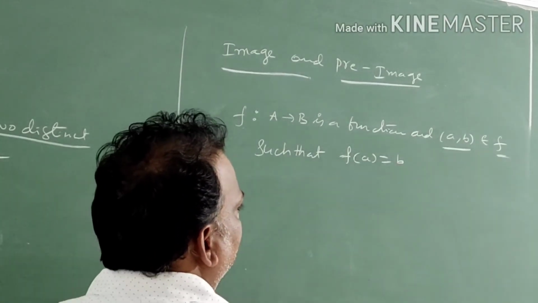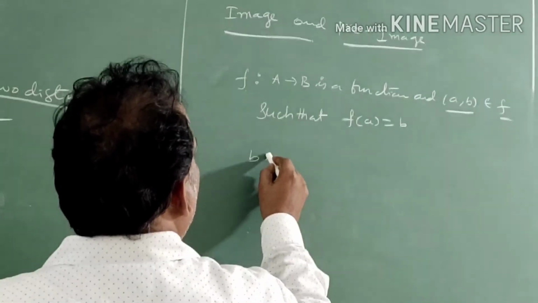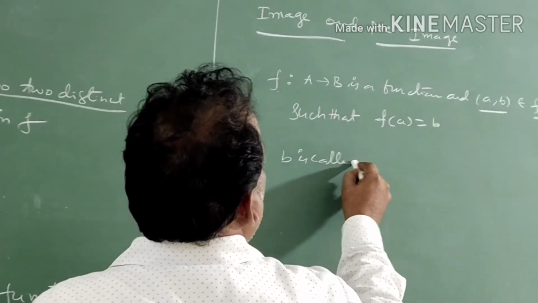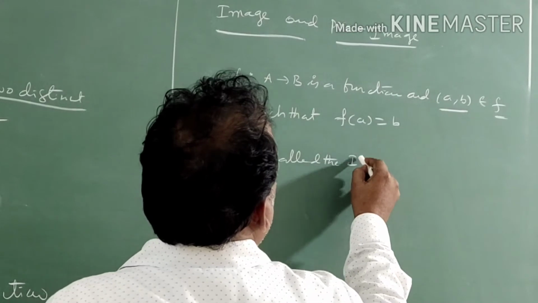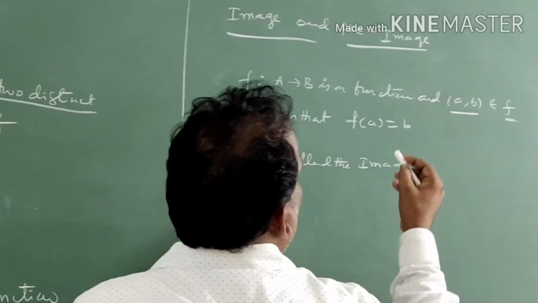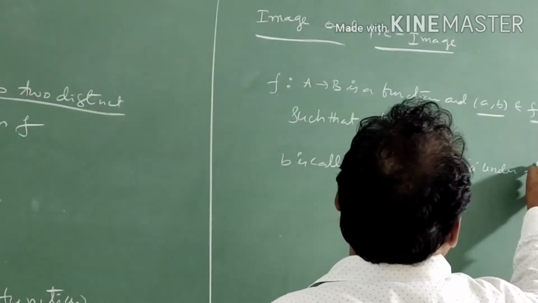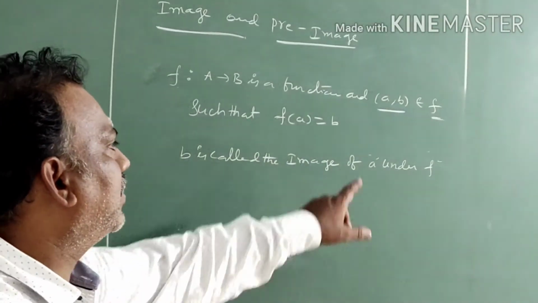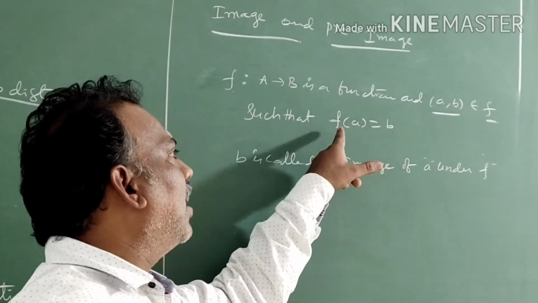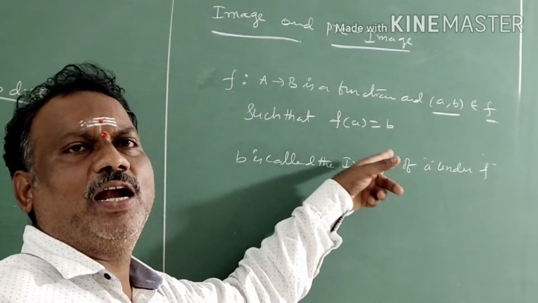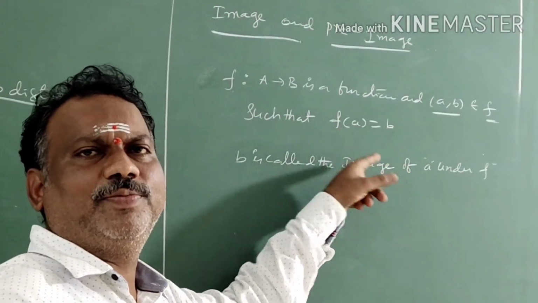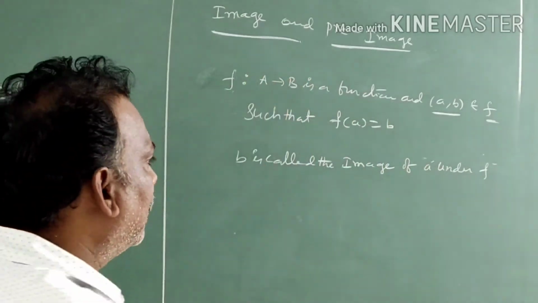Like this it exists. So b is called the image of a under f. So b is called a's image under that function. f means under f, g means under g, h means under h. Right.